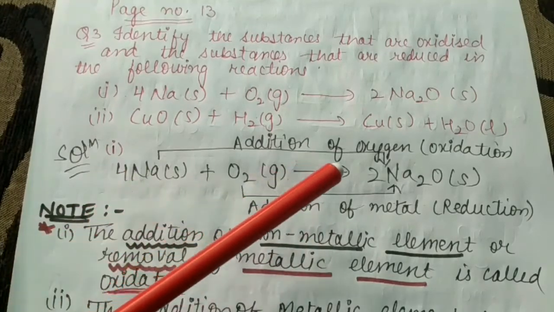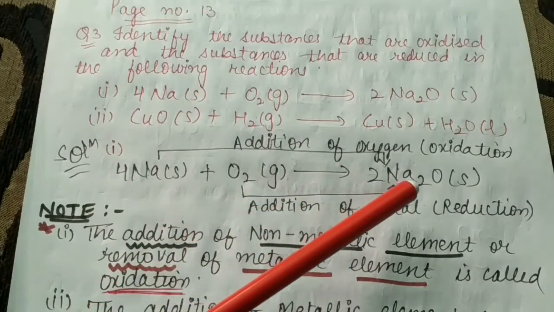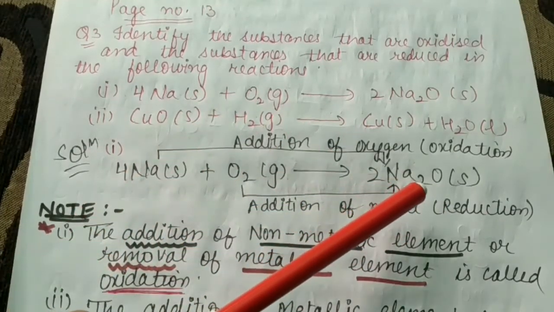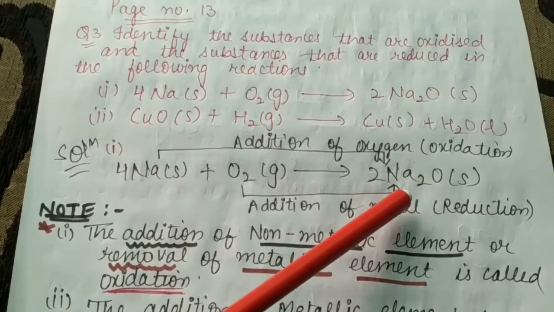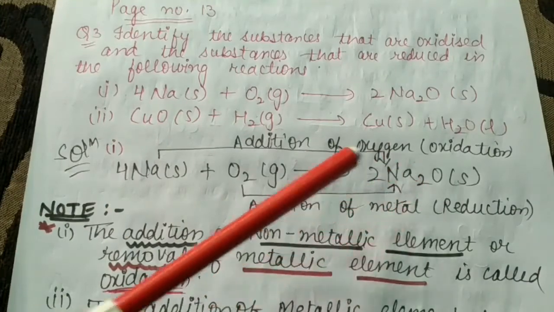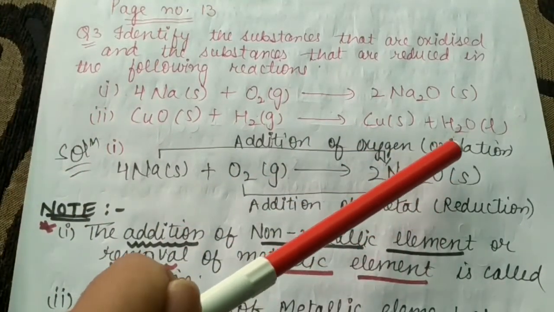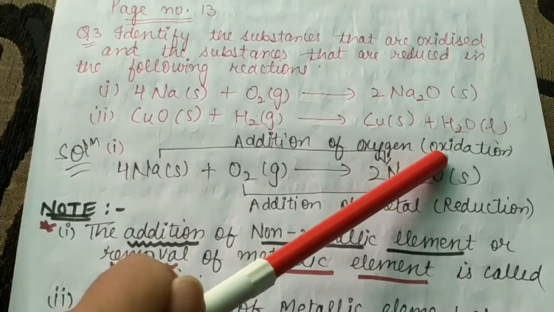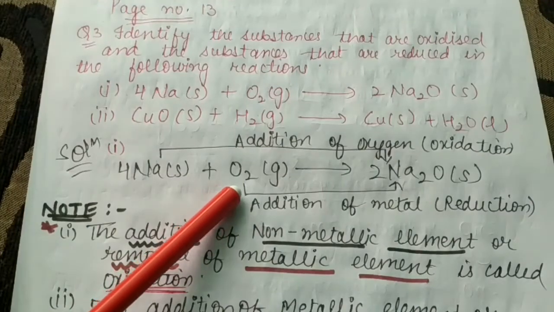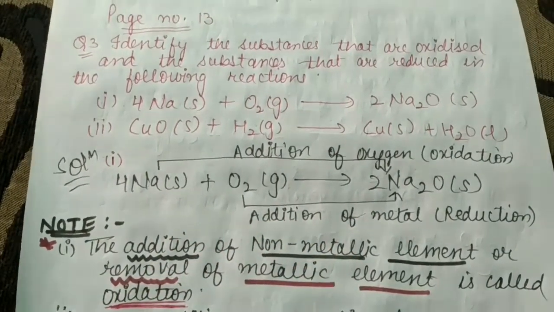So Na plus O2 gives Na2O. Beta, in this case, sodium gets converted into Na2O. Meaning to say, what is happening? Addition of oxygen is taking place, and hence what is this process? Oxidation. But in the case of this oxygen, beta, you will see that the single product is formed.